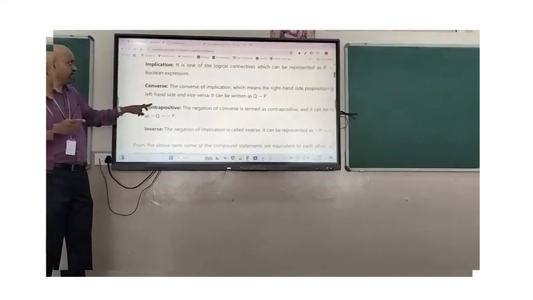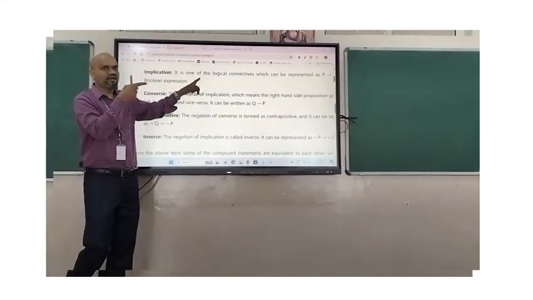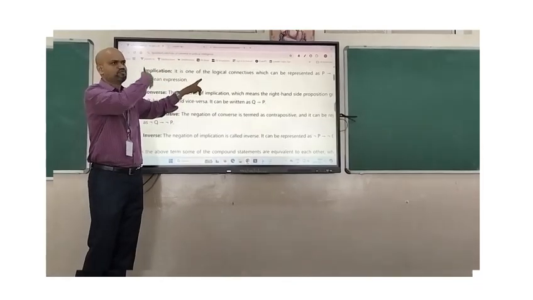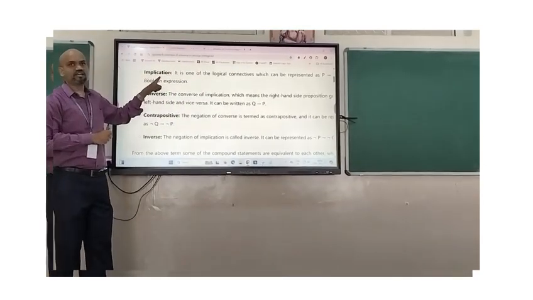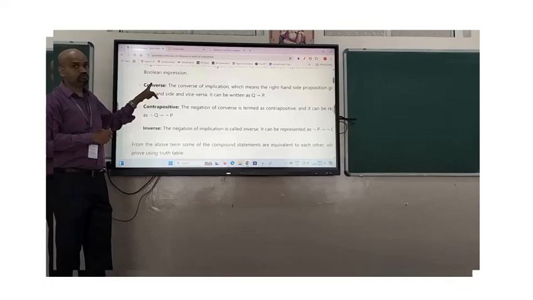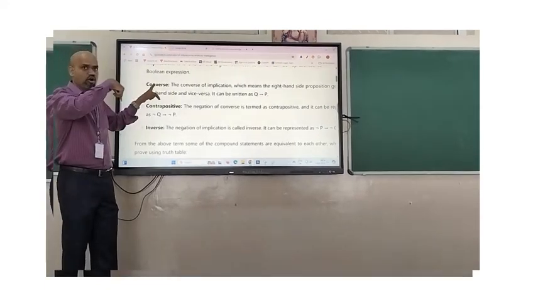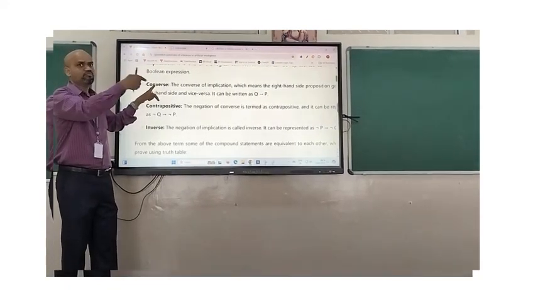What do you mean by implications? P implies Q, from the left to the right, we call it implication. Second, converse, from the right side: Q implies P.